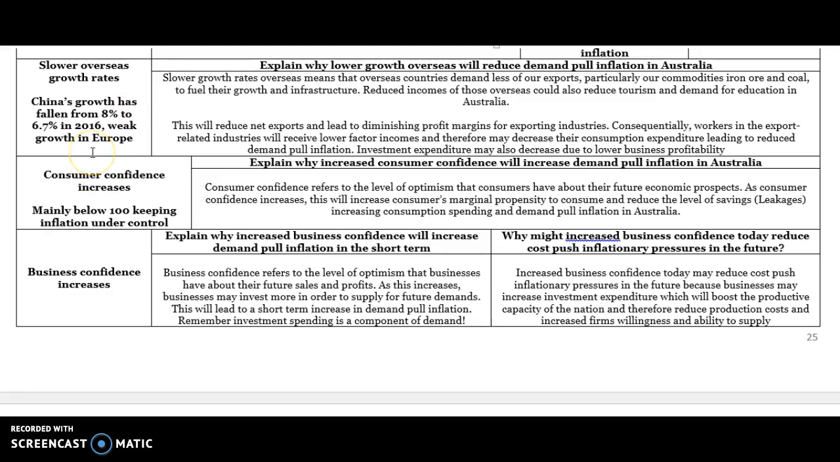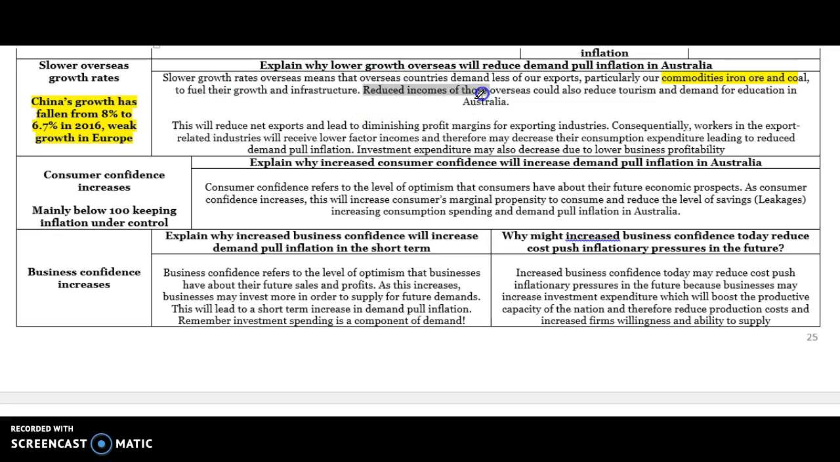Okay, another factor that's been influencing inflation in Australia is slower overseas growth. So China's growth has fallen from around 8% to 6.7%, and growth remains weak in lots of Europe and other parts of Asia, including Japan. So slower growth rates overseas means that overseas countries demand less of our exports, particularly our commodities like iron ore and coal, because they don't need them to fuel growth and infrastructure.